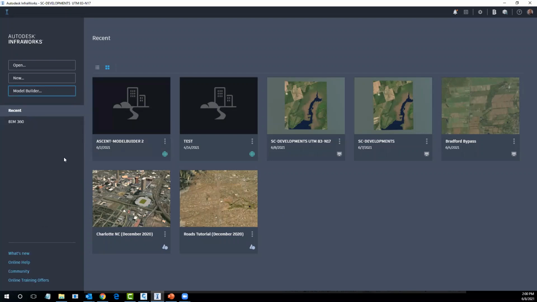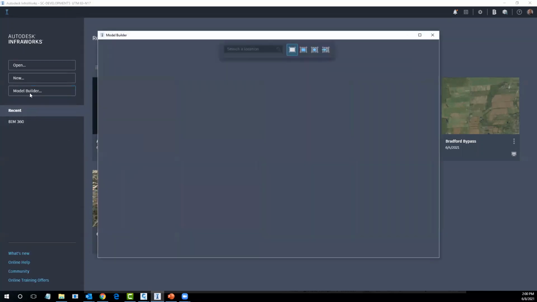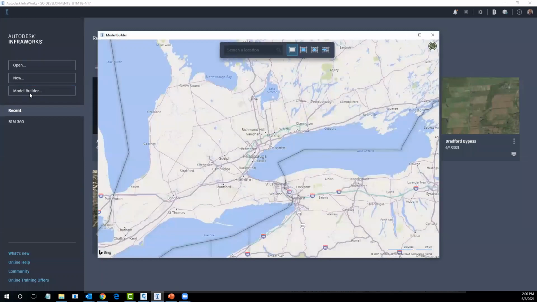The new interface, of course, updated a couple of releases ago, and now we've got the new model builder. So let me click on the model builder. You can see it's a different interface here. We still have our location search option, just basically in a toolbar fashion now. We've still got our selection tools.